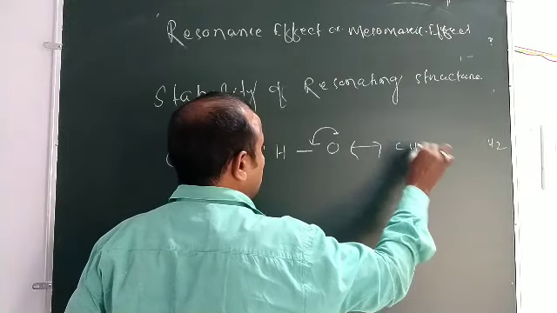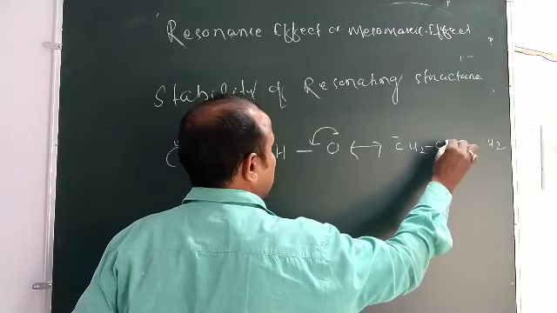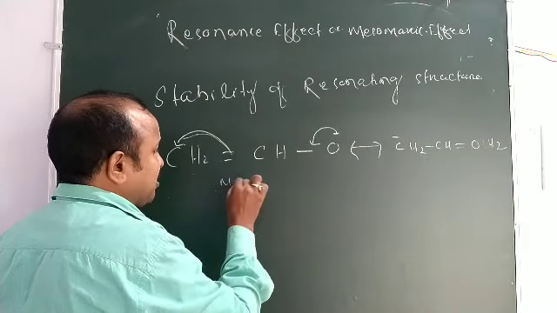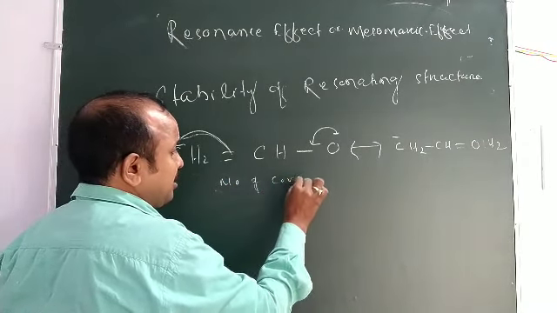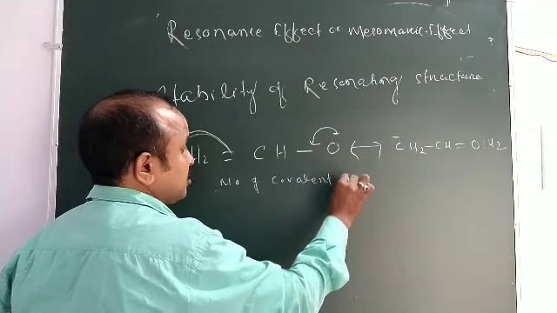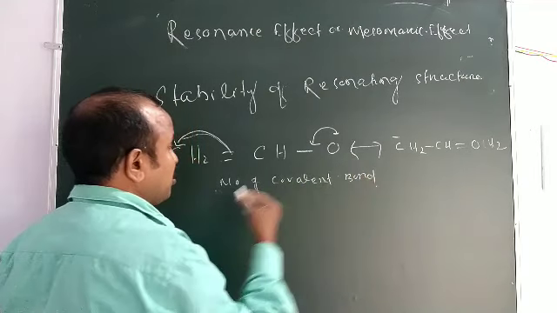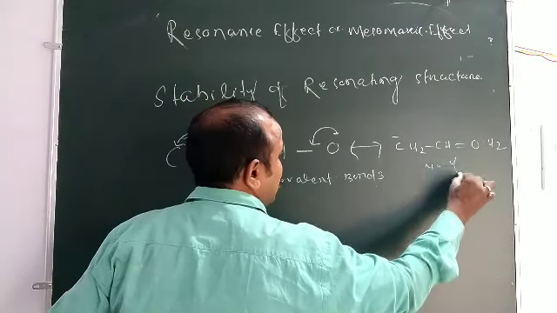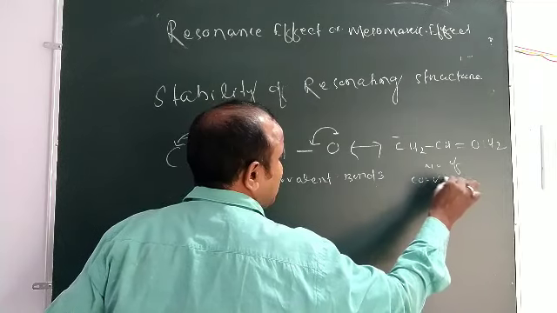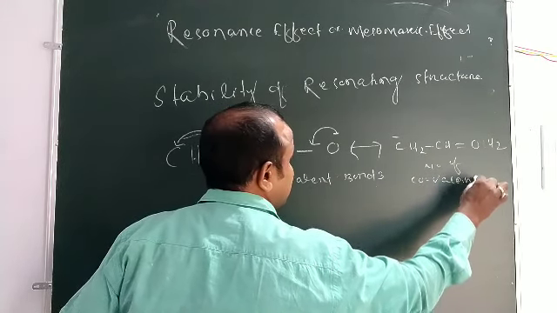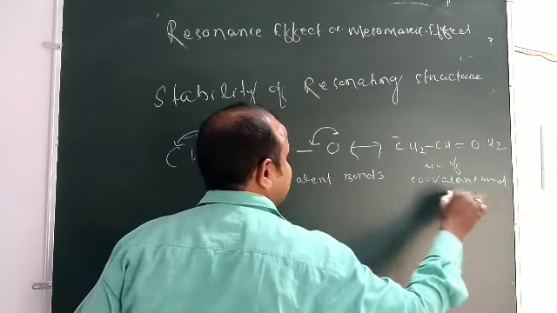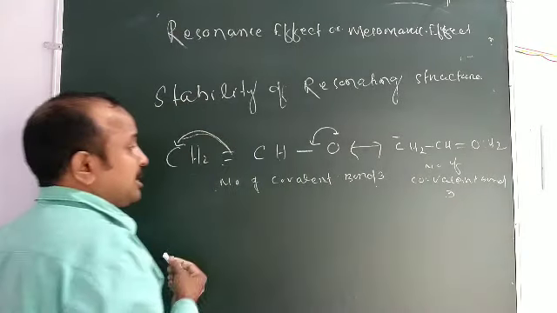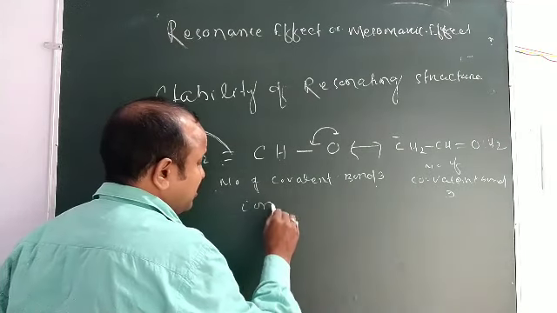Means CH2 negative charge, single bond, CH double bond O. Here the number of covalent bonds is 3, and here also the number of covalent bonds is 3. It is also ionic form.